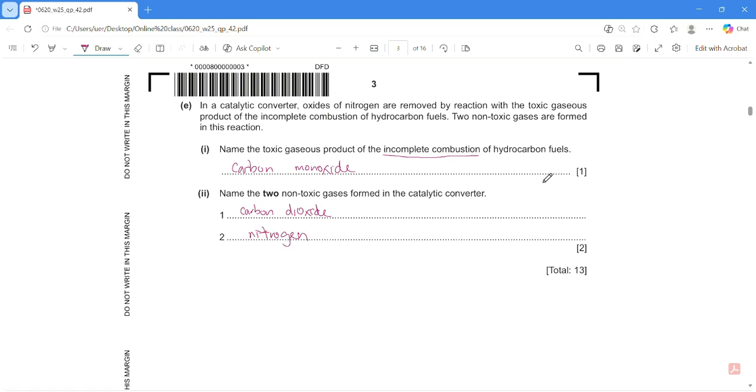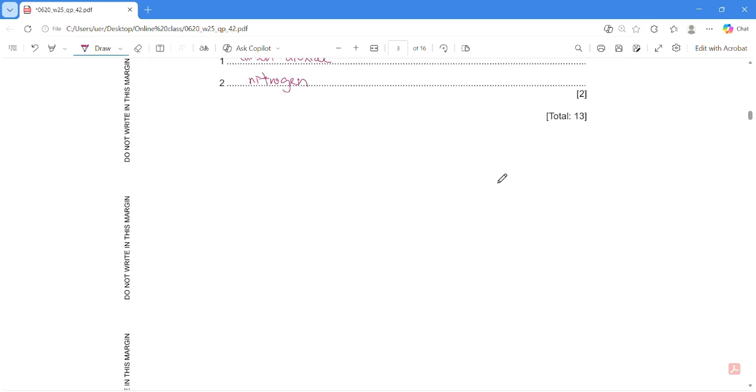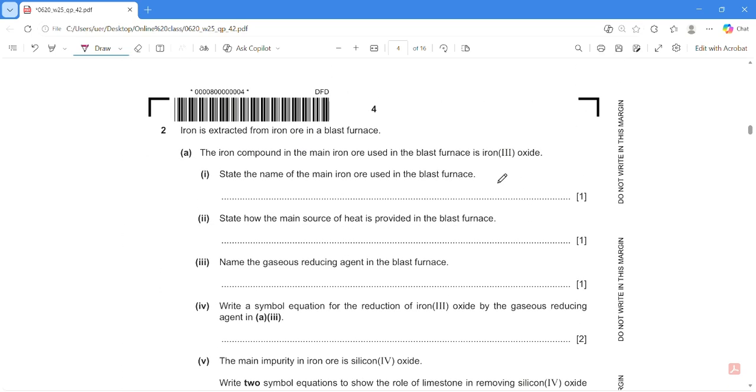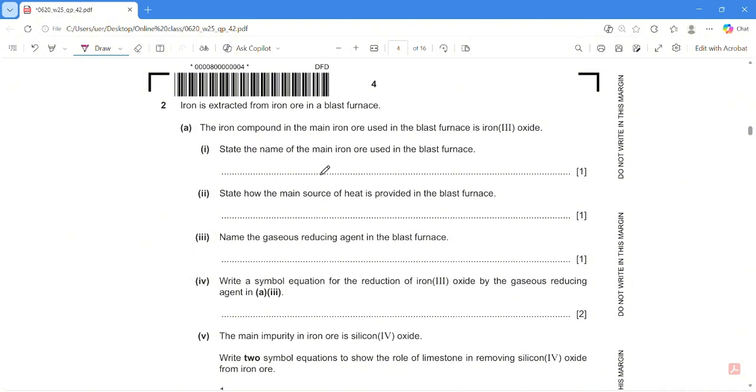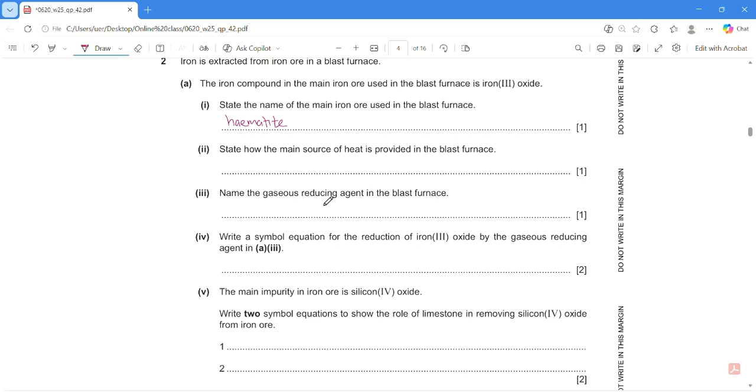Yeah, it was done the first question, so easy. Now go to question number 2. Iron is extracted from the iron ore. Name the main ore used in the blast furnace. So iron, the ore is hematite. Number 2, state how the main source of heat is provided.